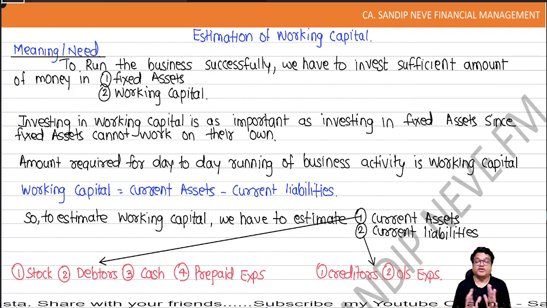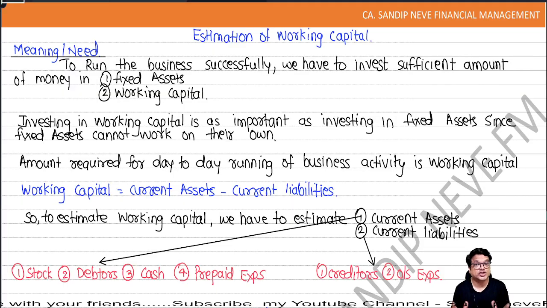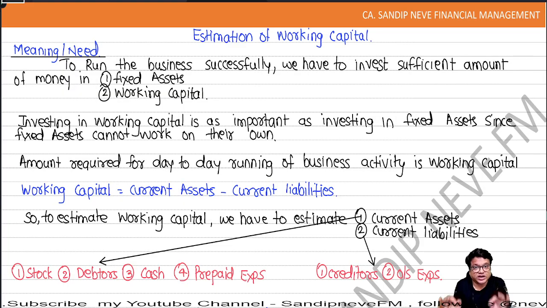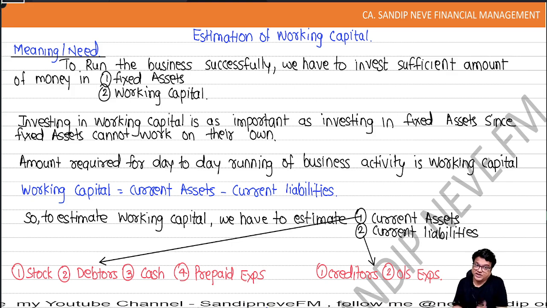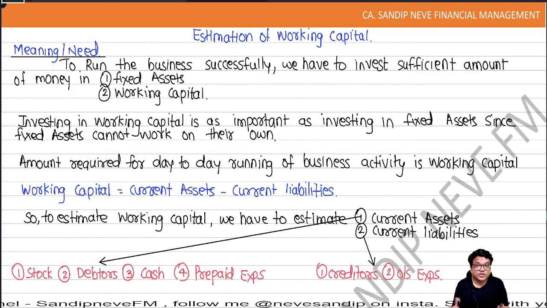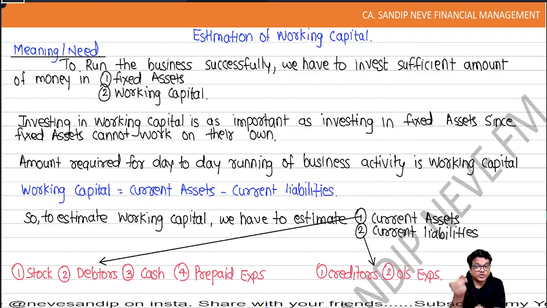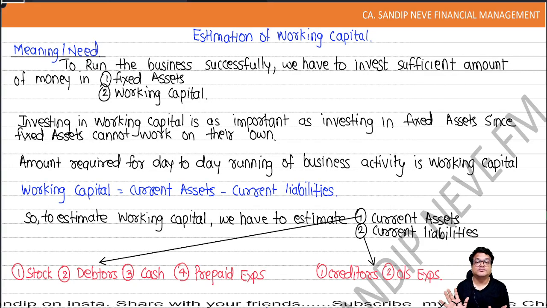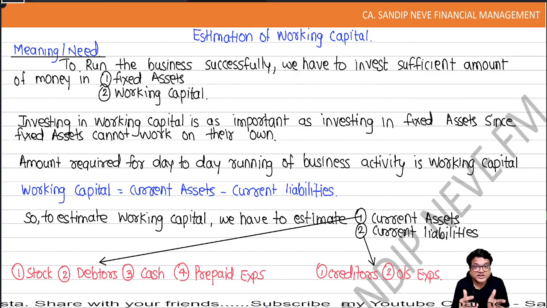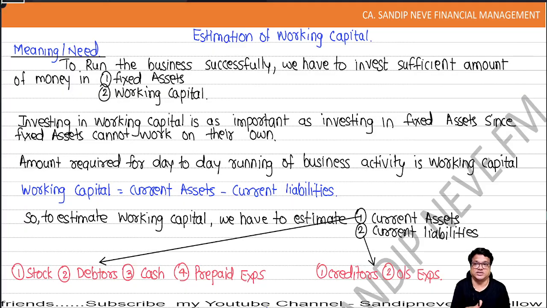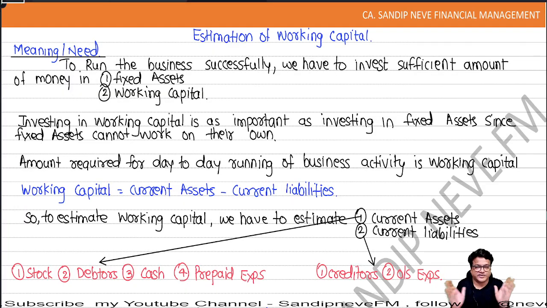Let's start. We will talk about one of the topics, that is estimation of working capital. Guys, we know if we want to run our business, we have to first invest our money in fixed assets, correct? And then we all know fixed assets cannot work on their own, so we need to invest in working capital also. Investing in fixed assets is covered separately in which topic? Investment decisions, right? So today we talk about investing in working capital.